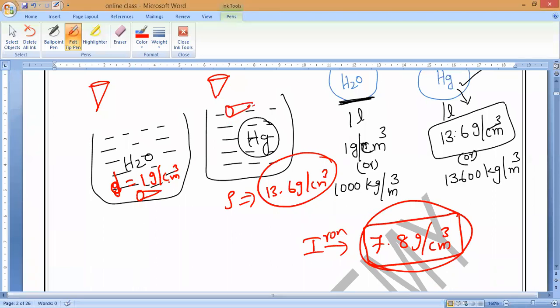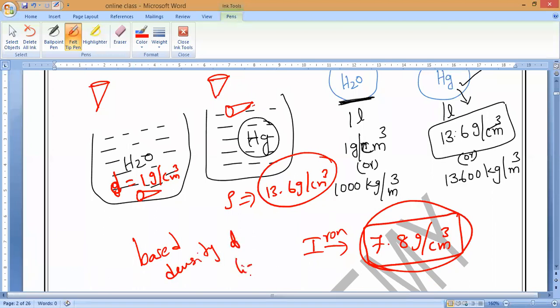See, the same substance will sink in some liquid, and the same substance will float on another liquid. Have you noticed it? So here, what is the only parameter we are studying? Based on density. Based on the density of the fluid.